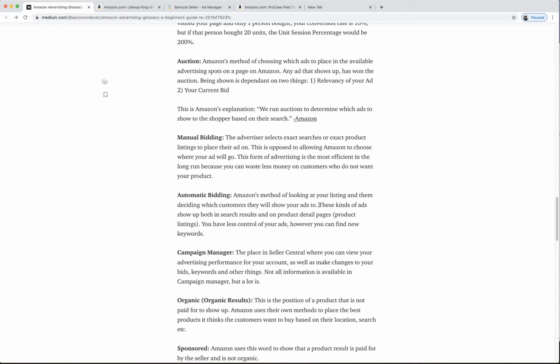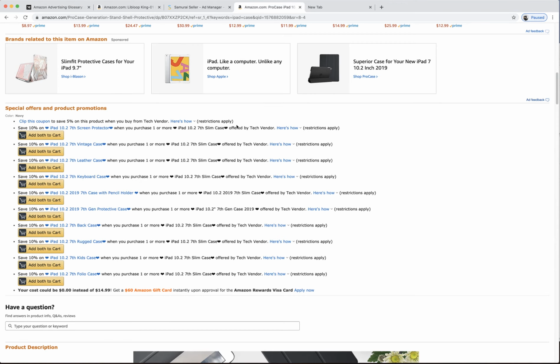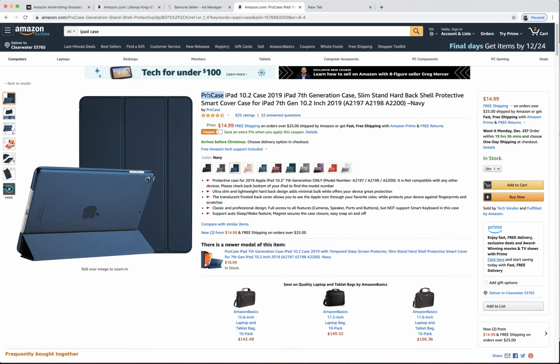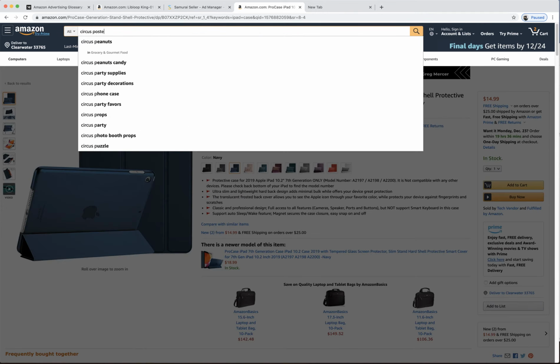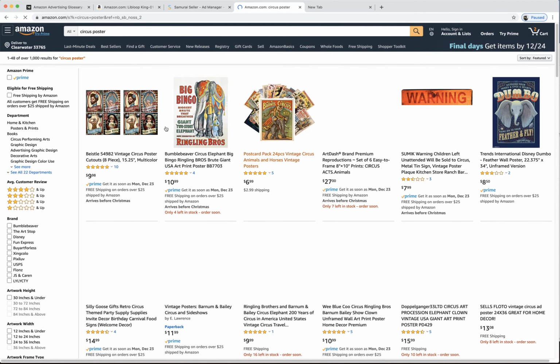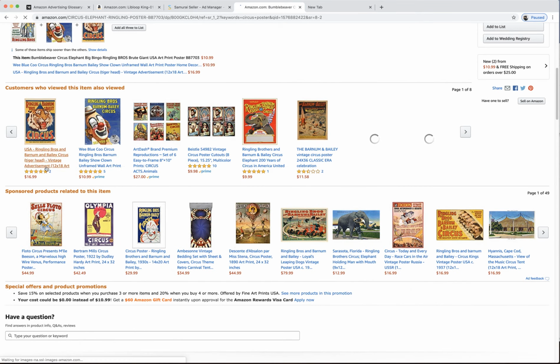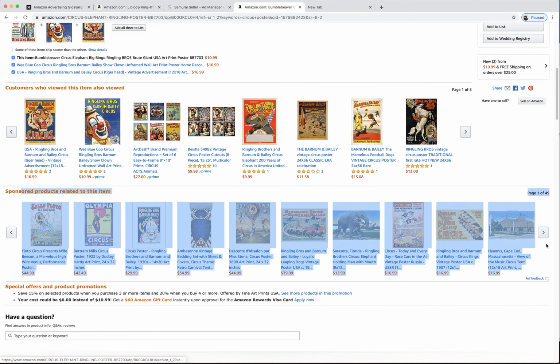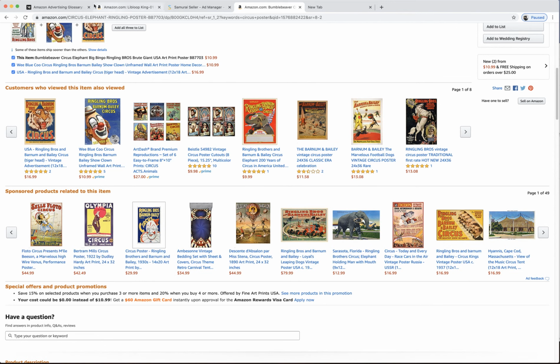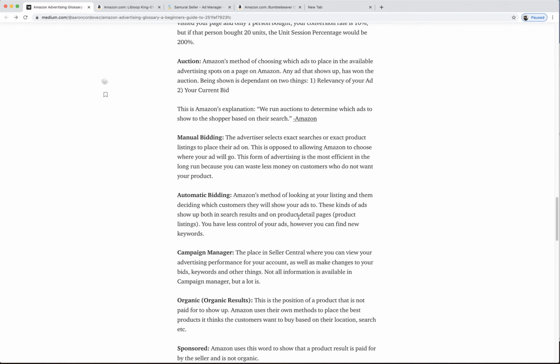Okay, so anyway, these kinds of ads show up on search results and product detail pages. Automatic ads not only will show up if someone searches, like over here, circus poster or something. Sure, you can show up here on auto because maybe you put this banana slicer is great for elephants from the circus, and then they put you here for circus poster. But let's say you went into here, automatic campaign also has you show up here in this sponsored products related to this item. So they put you up in all sorts of different places.